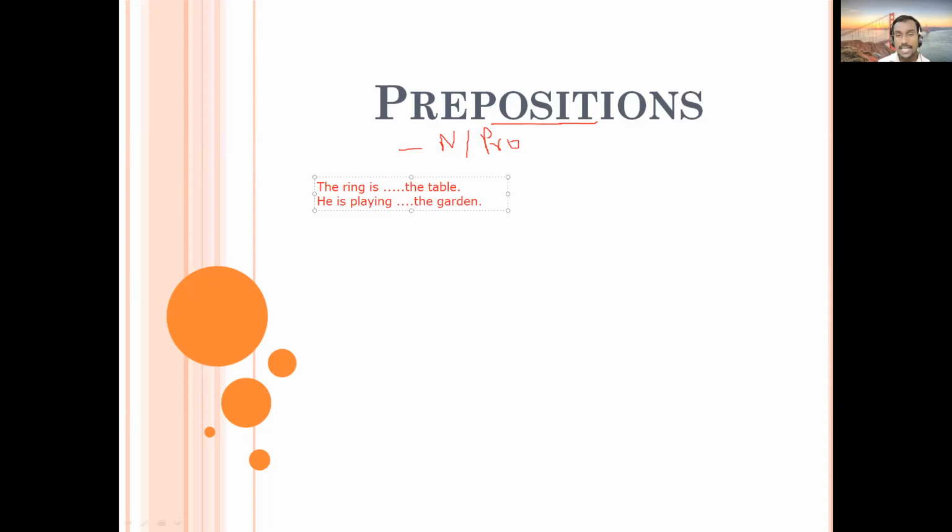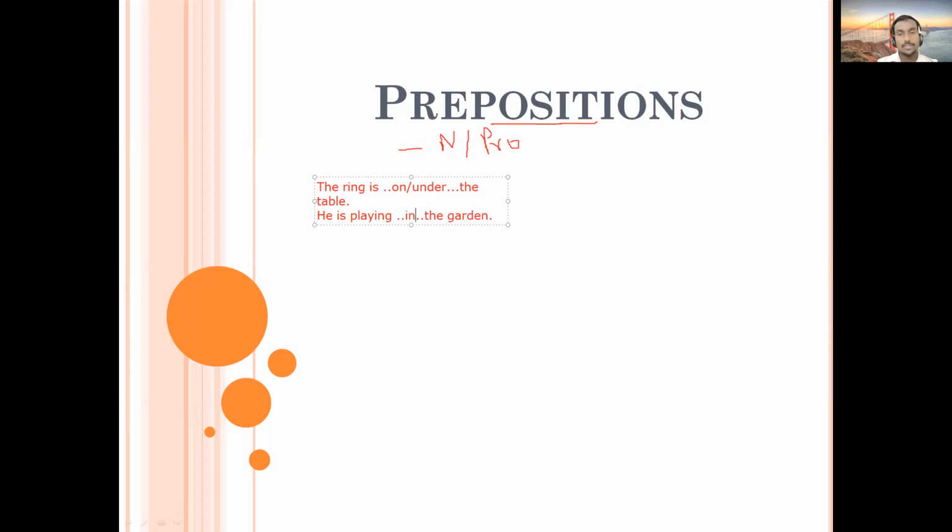The ring is dash the table. On the table. So it can be on the table, it can be under the table, it can be any other also. So there can be multiple prepositions people can use, but most suitable is on the table. So what you told me, the ring is on the table, that is right. And here what can it be? In the garden. So here it is in the garden.